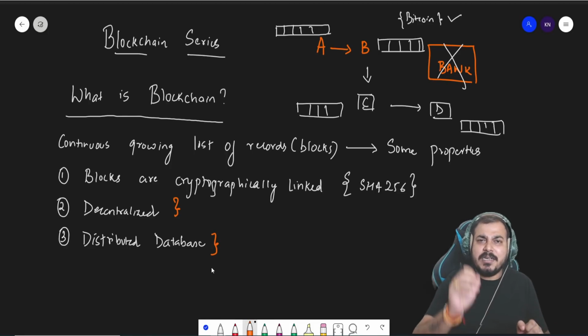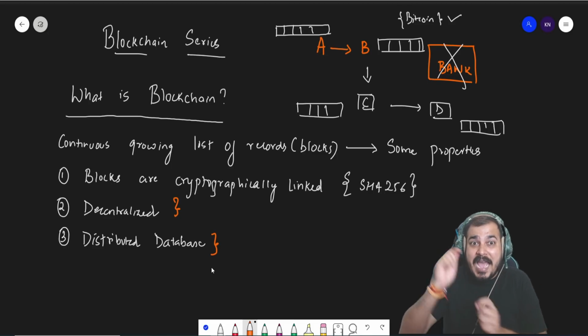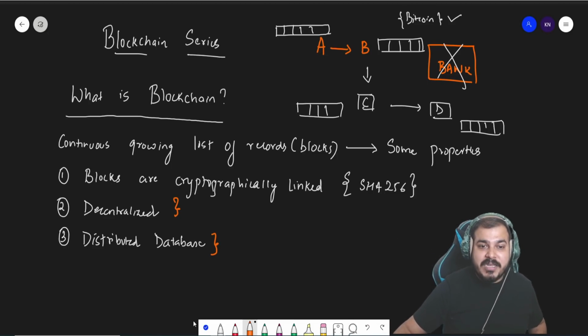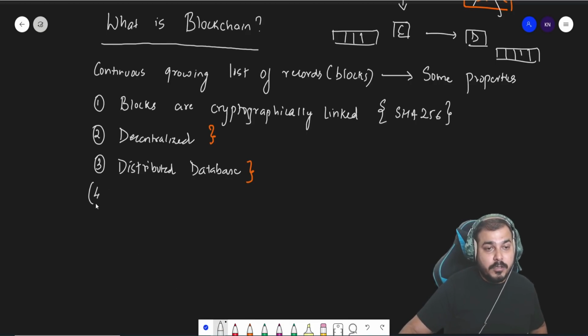If you're not able to understand, don't worry, I'll be talking about more examples. I'll be talking about it in depth as we go ahead. The fourth and the most important point, if you really want to understand this, is that it has an immutable ledger.